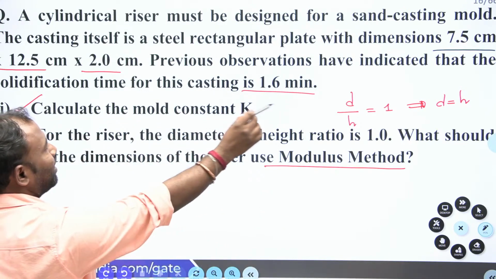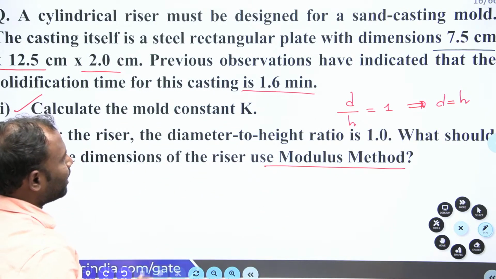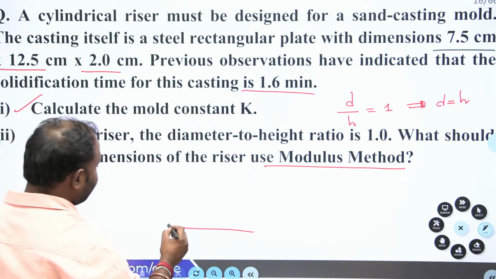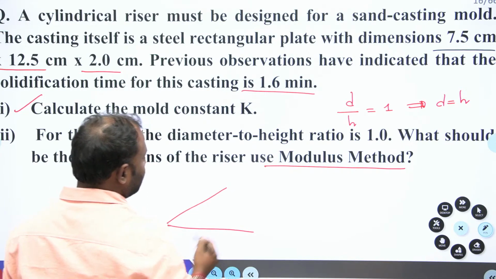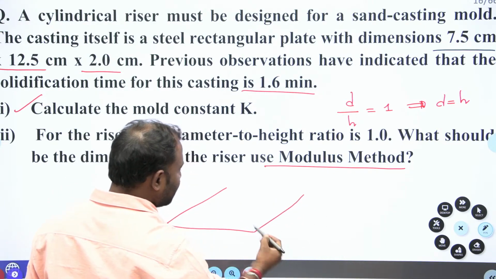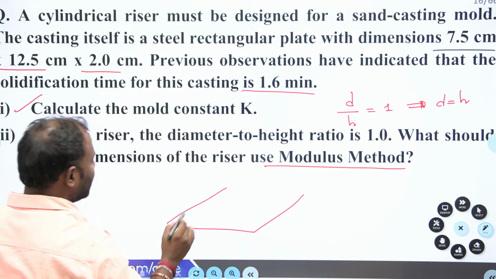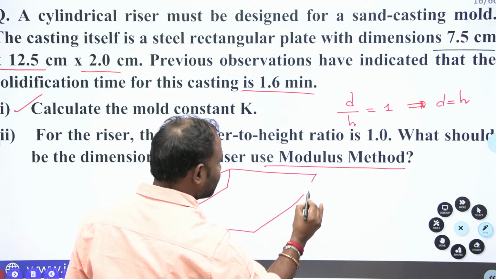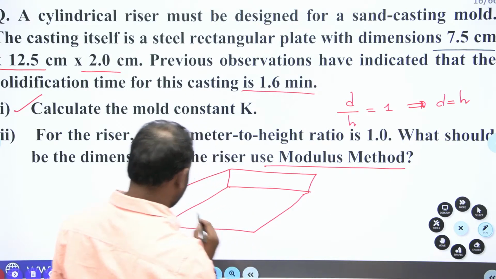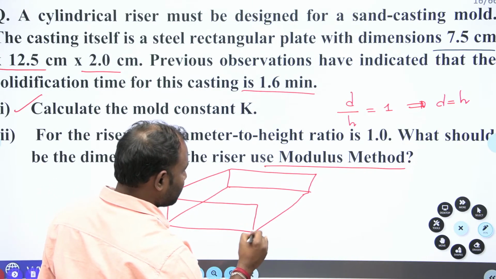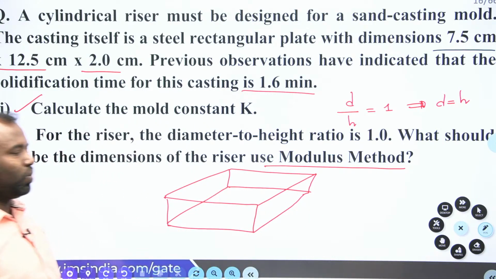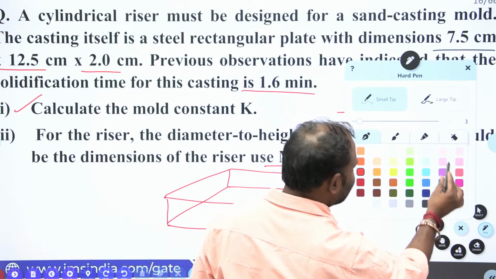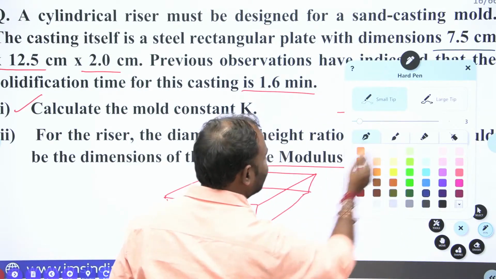Now, what are the casting dimensions? 7.5 is the length, 12.5 is the width, and height is 2 centimeter. Okay, this is the casting. For this casting, you are supposed to design your riser.